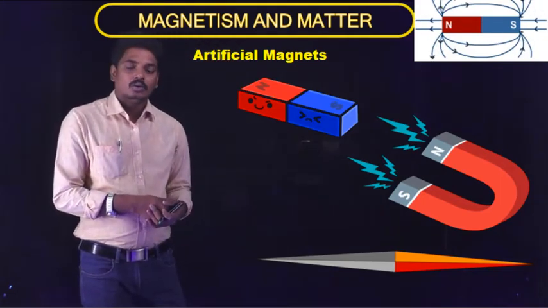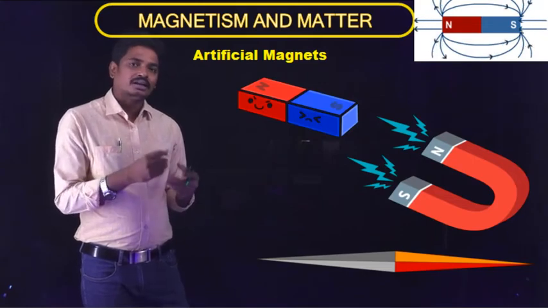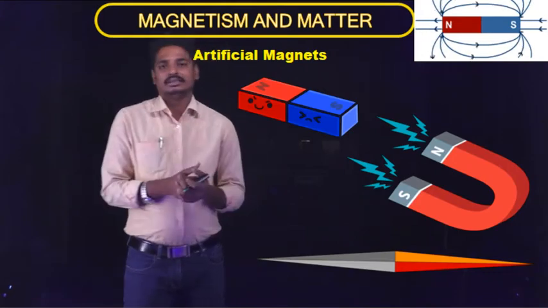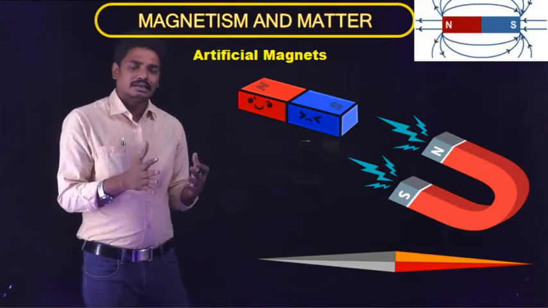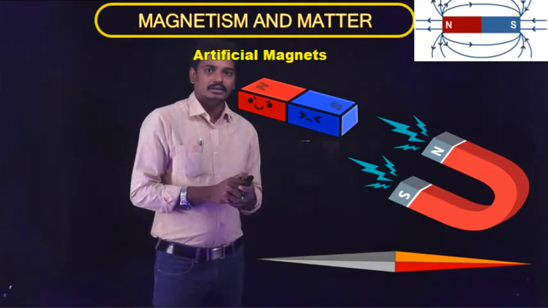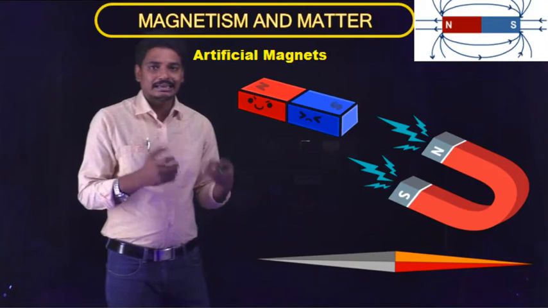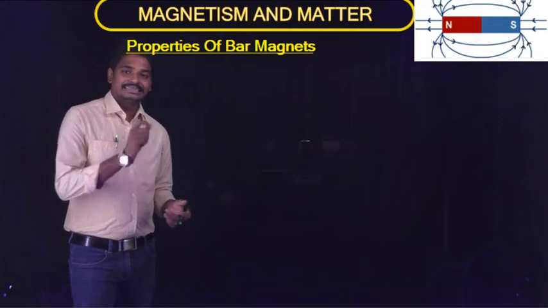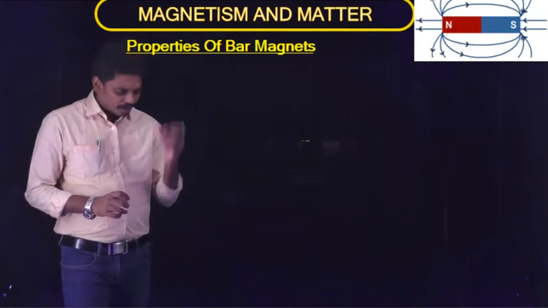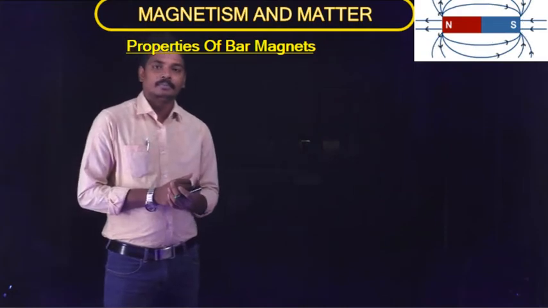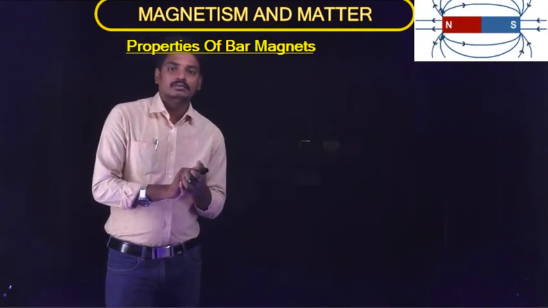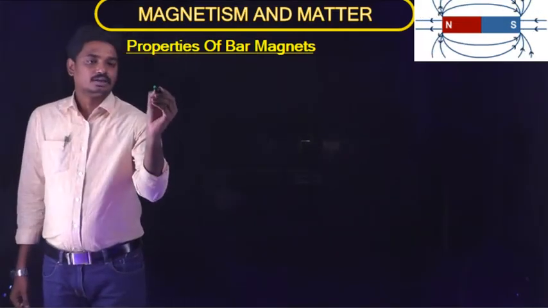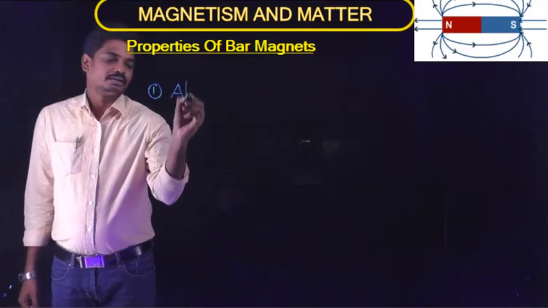Okay, now let us go to the basic properties of the magnets that we have already studied. We have already come across the basic properties of the magnet from our childhood, so let us once again recall them. Whenever a magnet comes across our mind, what is the first thing we came to know? It will attract. So the first basic property is the attractive property.